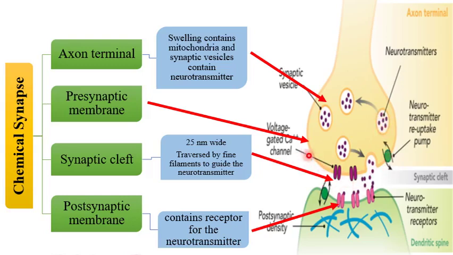Presynaptic membrane contains channels through which the neurotransmitter passes through the cleft, and then the synaptic cleft, which is 25 nanometers in width and contains filaments that guide the neurotransmitters, and finally the postsynaptic membrane that contains receptors for the neurotransmitters. These four parts form the chemical synapse through which the impulse is transmitted from this axon to these dendrites.